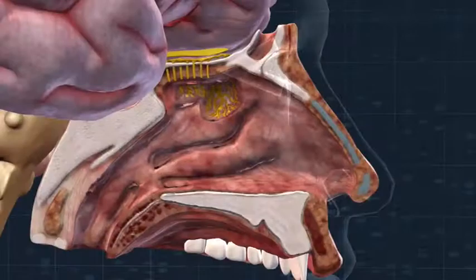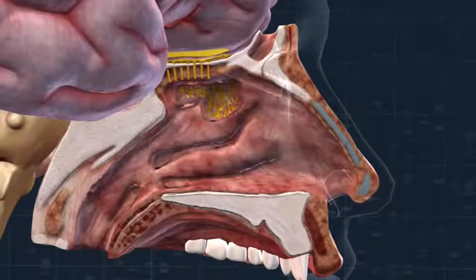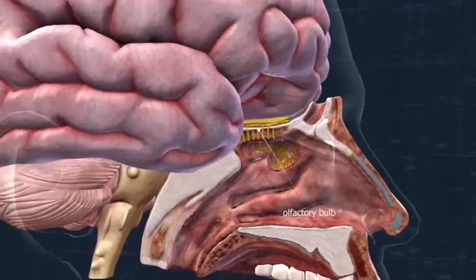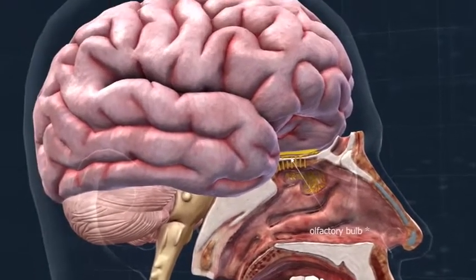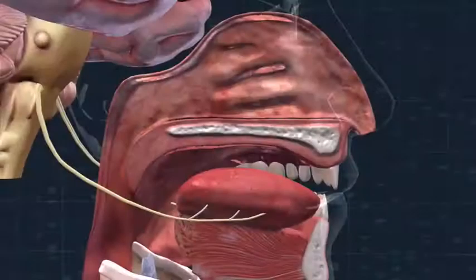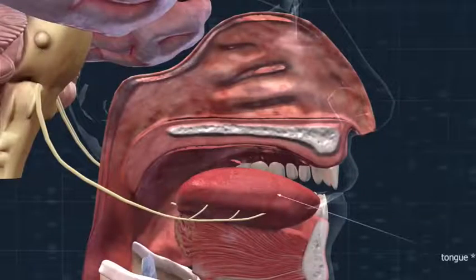When odors are detected, particles in the air enter the nasal cavity and stimulate receptors in the nasal epithelium located there. Different receptors are sensitive to different odors. Impulses produced in the receptors reach the olfactory bulb and are transmitted to the cerebral cortex via fibers in the olfactory tract.